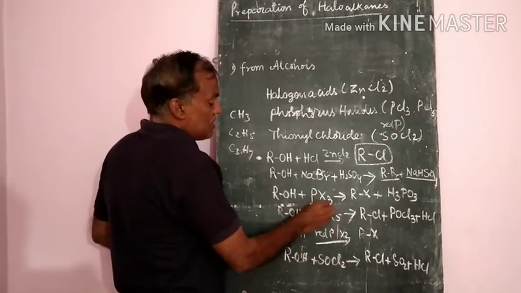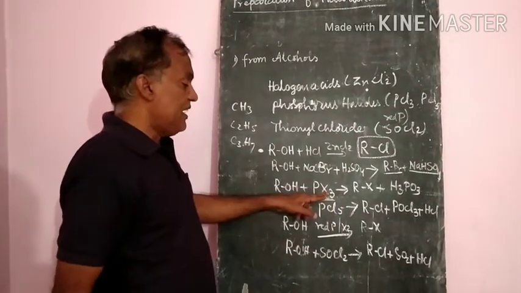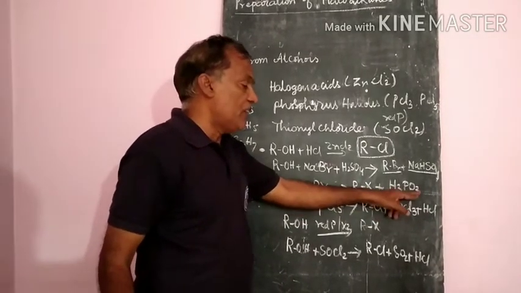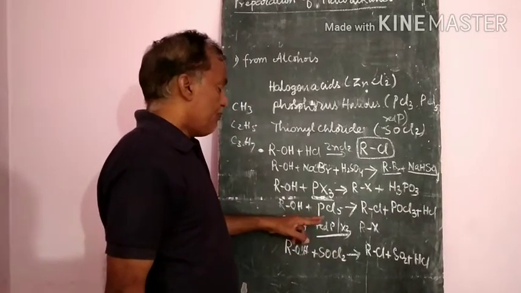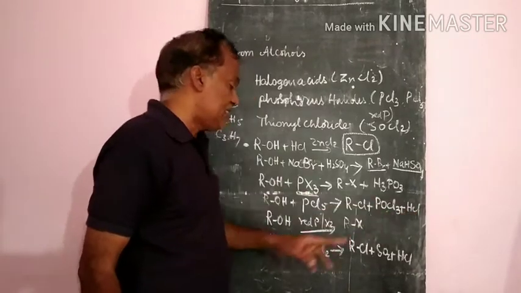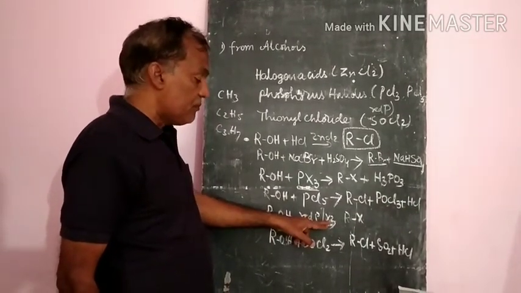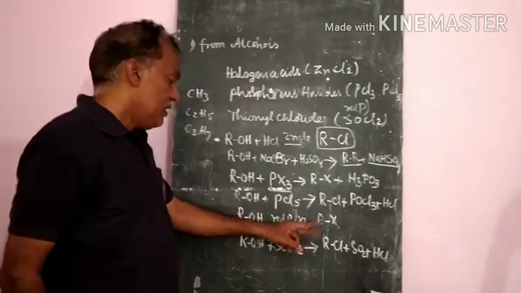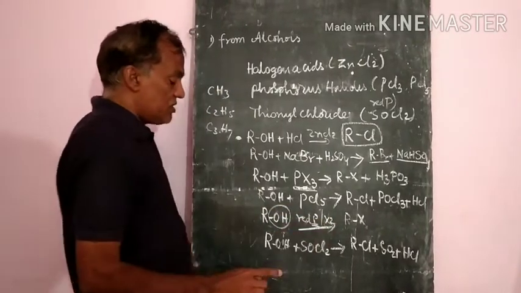Similarly, phosphorus trihalides. If you use PCl3, you will get RCl and phosphorous acid as the products. And with PCl5, you will get the alkyl chloride, phosphorus oxychloride and HCl. In the presence of red phosphorus and halogen, you will get the corresponding haloalkane, and the OH group is removed in the presence of red phosphorus also.